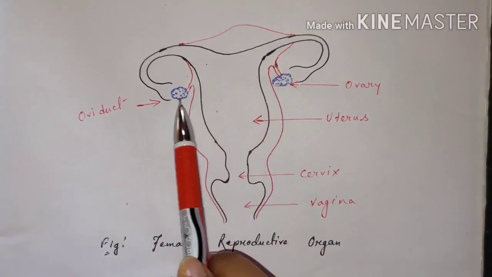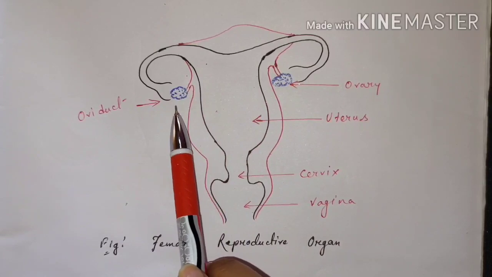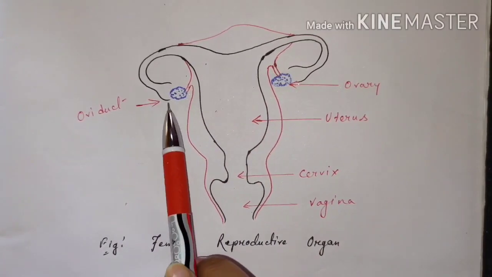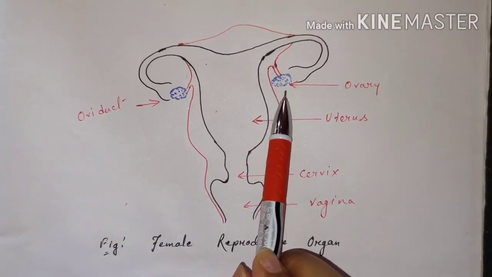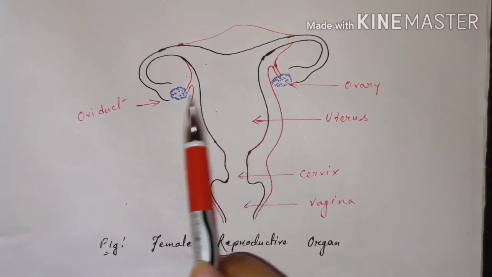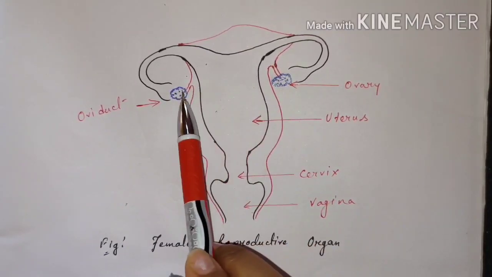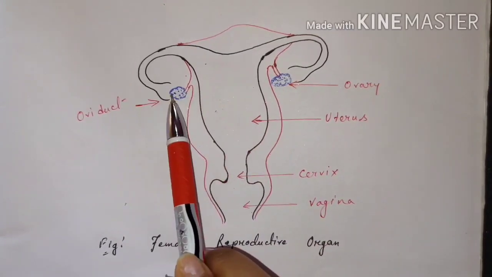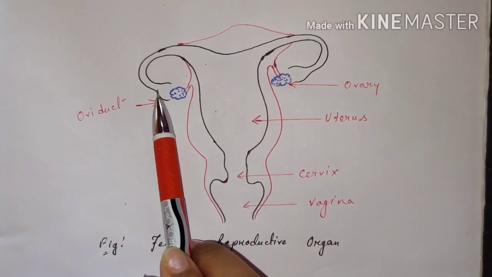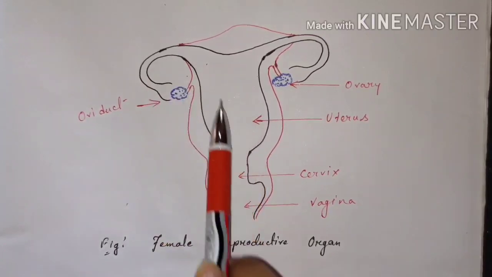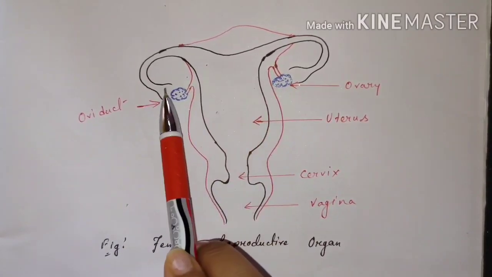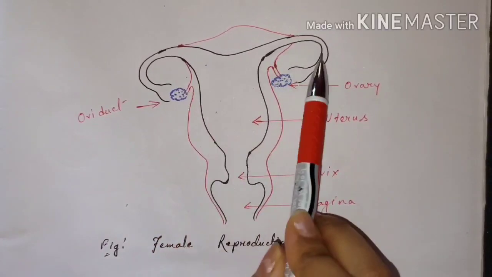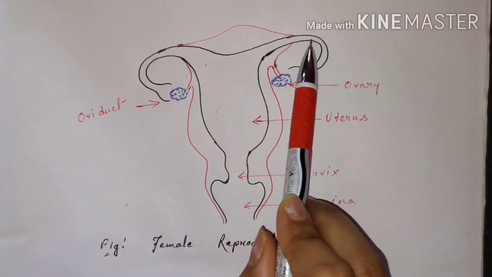These ovaries are the primary reproductive organs of the female. The ovaries contain thousands of follicles, which are actually unripe eggs, and these eggs are released from the ovary into the oviduct. Then they move through the oviduct towards the uterus, and the eggs get fertilized while they are in the fallopian tube, which is also known as the oviduct.